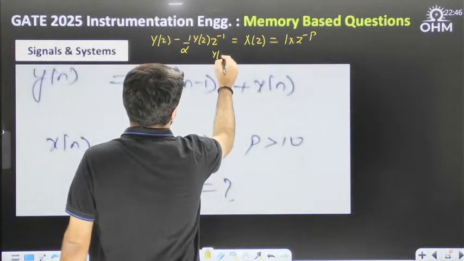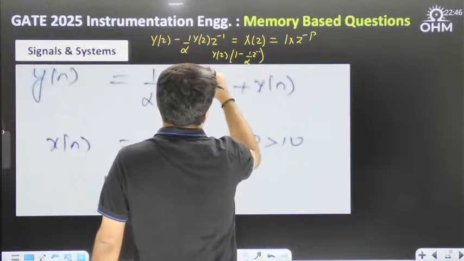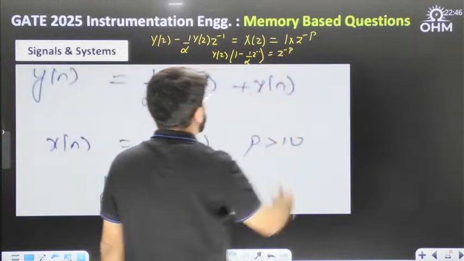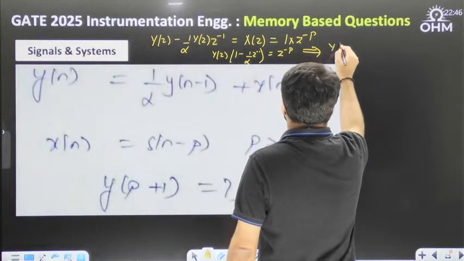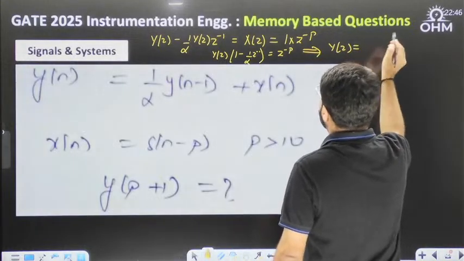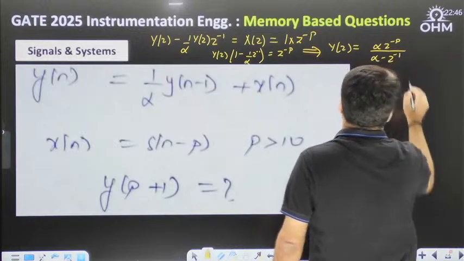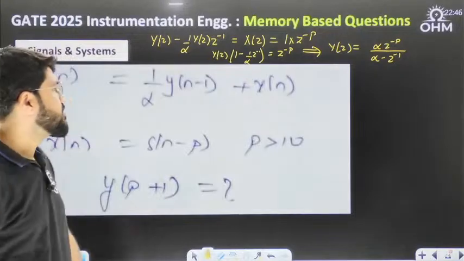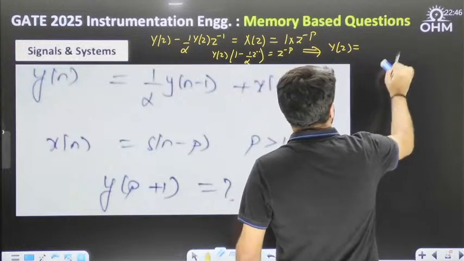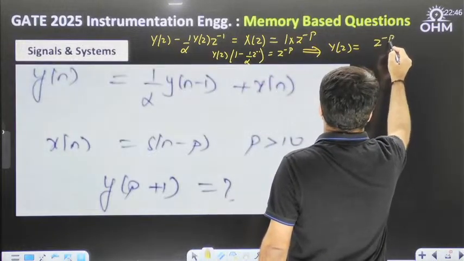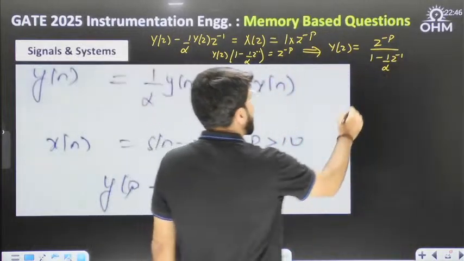So overall, what is Y(z)? If you take Y(z) common, 1 minus 1 by alpha Z inverse is equal to Z power minus p. From here, you can write down the expression for Y(z) as well. Multiplying by alpha on the right side, Y(z) turns out to be alpha Z power minus p divided by alpha minus Z inverse. Or if you keep it in the 1 by alpha format, it is Z power minus p upon 1 minus 1 by alpha Z inverse. So what should be y[n]?